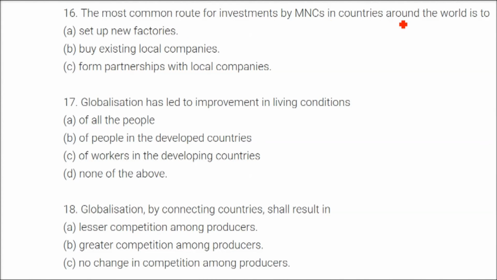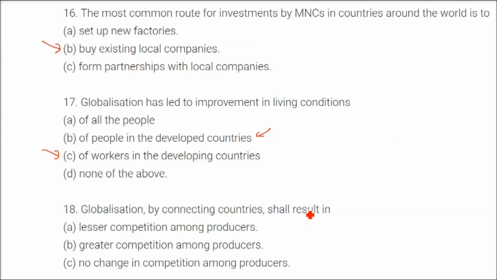The most common route for investment by MNCs in countries around the world is to buy existing local companies. Globalization has led to improvement in living conditions of workers in the developing countries, right? Not in the developed countries, because the living conditions there are already good. So the answer will be C.